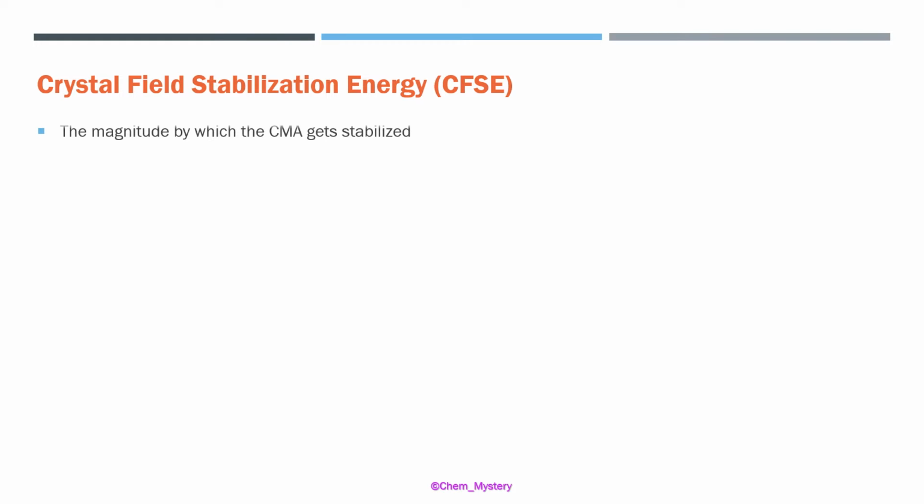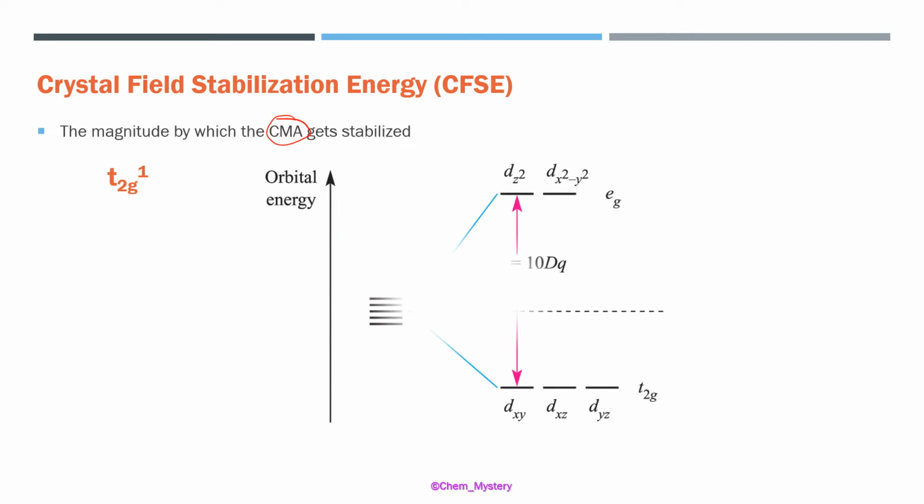The idea of the crystal field stabilization energy is, if you have taken one isolated metal atom, some central metal atom, and you are bringing it under the influence of some of these ligands, then how much stabilization is brought about by those ligands when this metal is present in the field of these ligands. So we are taking the example of an octahedral complex, which is going to have the electronic configuration t2g1. So there is only one electron basically in the d shell. We'll see how these electrons are filled.